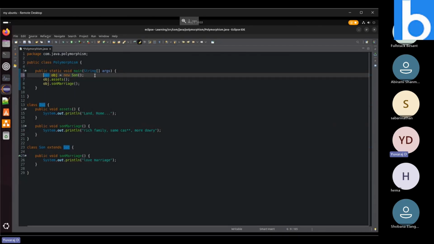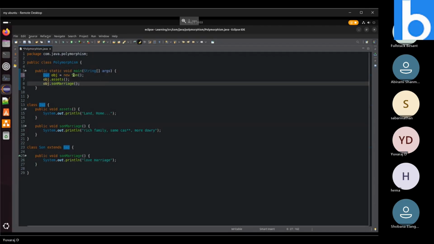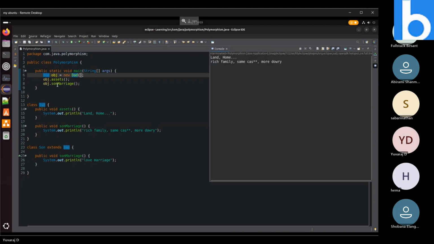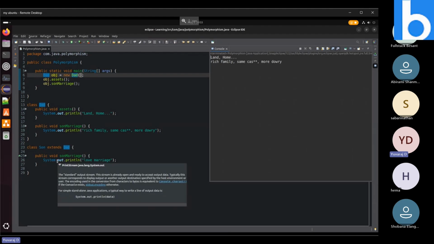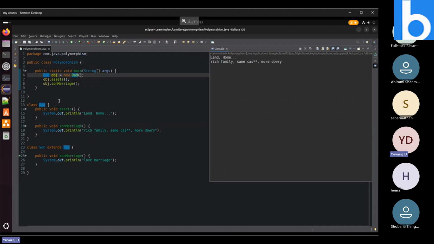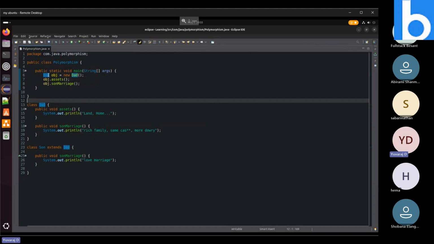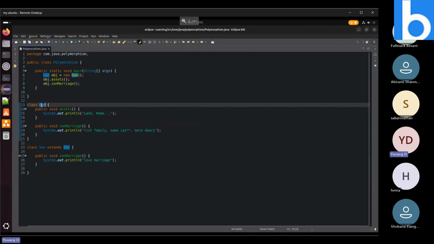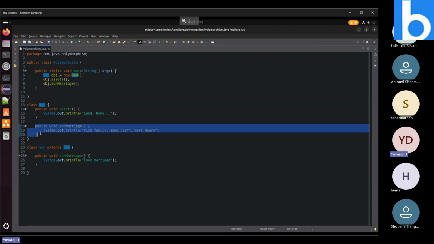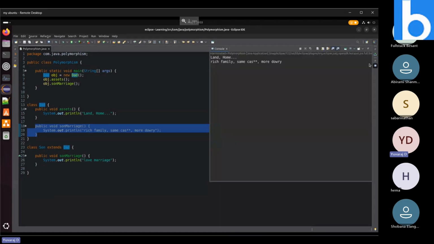There is some concept over here; I will tell you later. In the method overriding concept, if you create an object for a child class, the child class method will override the parent class method, so the child class method gets printed. If you need a particular method which is present only in the parent class, you need to create an object for that class only. Like I have created an object for this particular dad class, so I am calling the method which is present inside the dad class, and it is printing the implementation of the method.